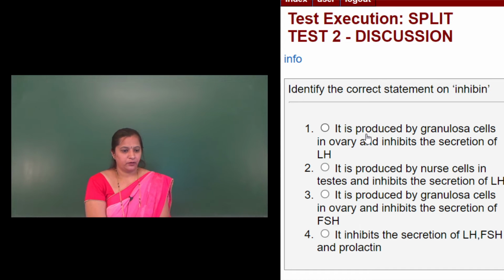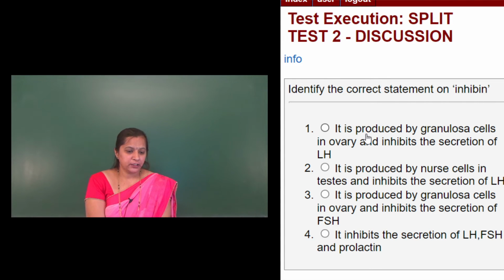Identify the correct statement on inhibin. Four options are given. First: it is produced by granulosa cells in the ovary and inhibits the secretion of LH. Second: it is produced by nerve cells in the testis and inhibits the secretion of LH. Third: it is produced by granulosa cells in the ovary and inhibits the secretion of FSH.